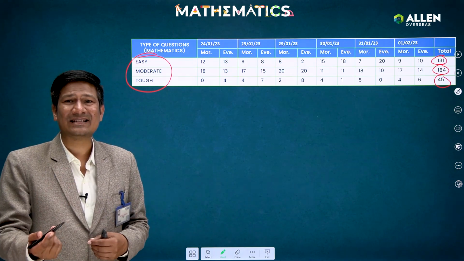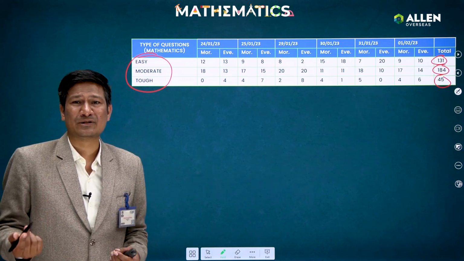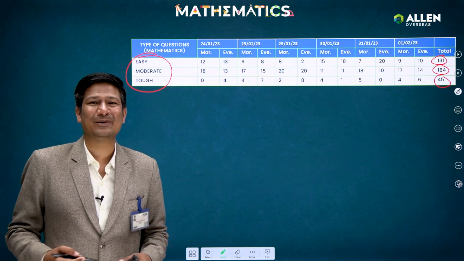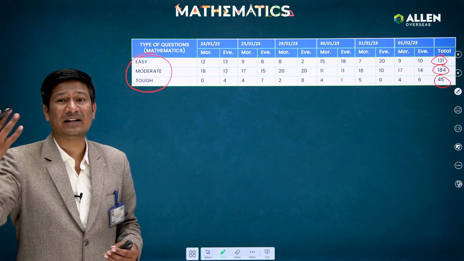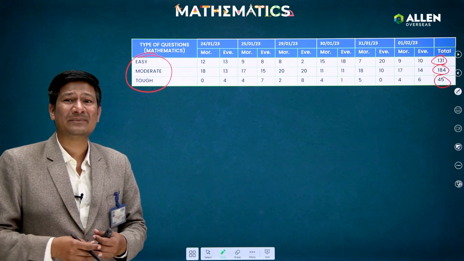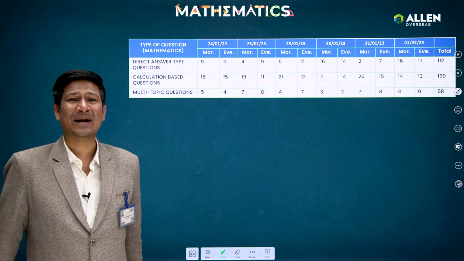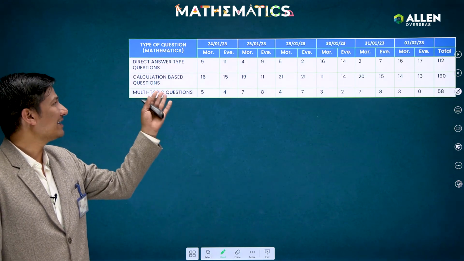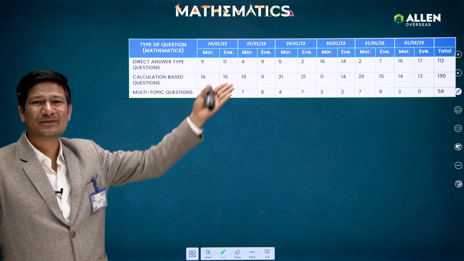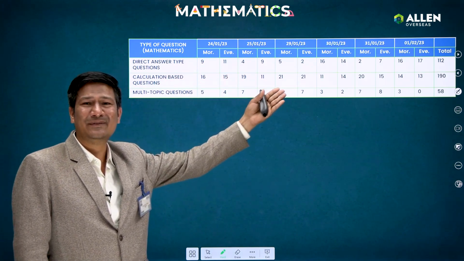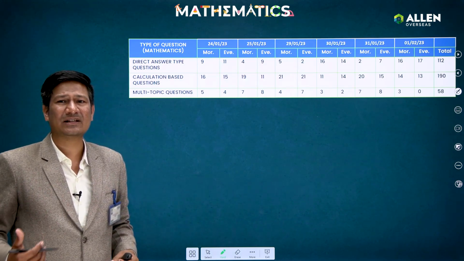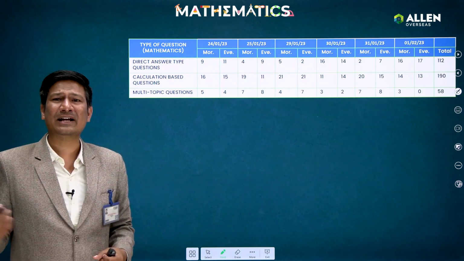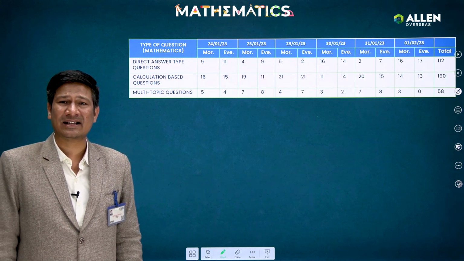And in the math section guys, you will see it is taking too much time also. It is not like you will be able to complete the math section in half an hour. No, it is taking 70 to 80, around 90 minutes, such type of time is taken by the students also. After that guys, if I come to the direct answer type questions, yes, you can see total 112 questions were there in which some formula or straightforward concept was there. Means these were the questions that were earlier also asked, children, and similarly this year also such kind of questions they directly ask.